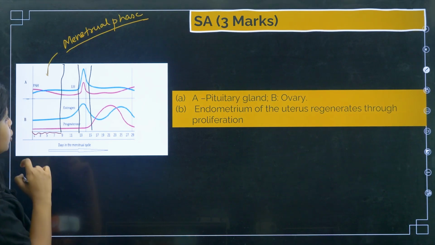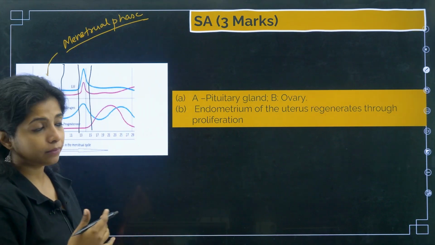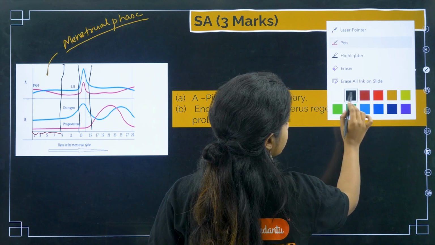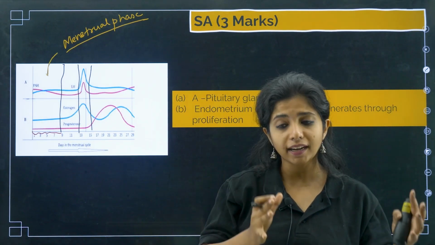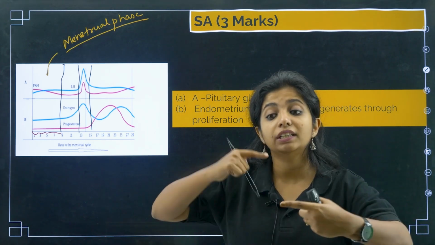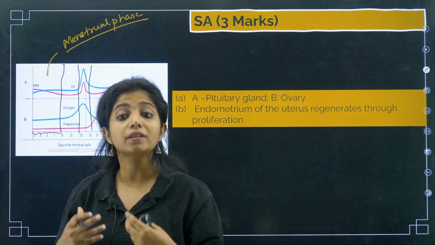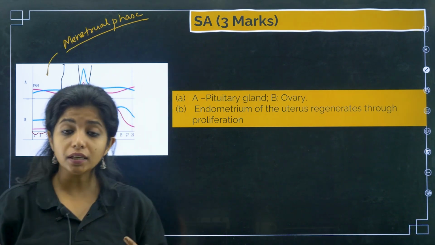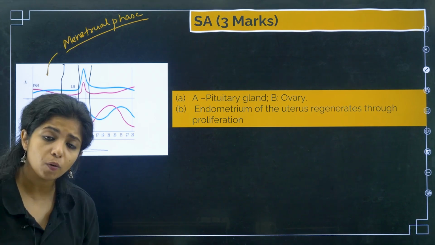Now what happens? Slowly, there will be follicles being made again. You know, the secondary oocyte is covered by a follicle, which you call the Graafian follicle. Before that, there is another follicle known as the primary follicle, secondary follicle, things like that. Each follicle matures, and inside it the primary oocyte also undergoes division to form the secondary oocyte. So every time it happens, my dear children, the follicles are getting matured under the influence of certain hormones released by the pituitary gland, which are known as FSH, follicle stimulating hormone, and LH, luteinizing hormone.